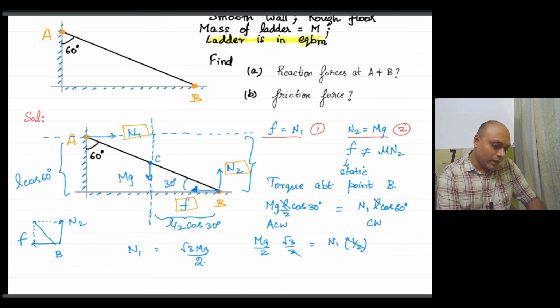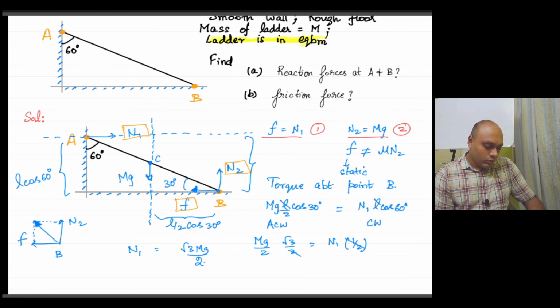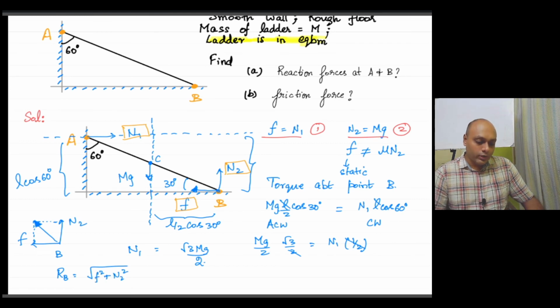If you consider the magnitude of that resultant force, the reaction force at point B will be equal to root of F square plus N2 square.